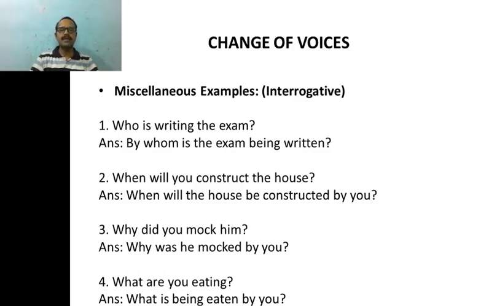When your active voice sentence begins with who, the passive voice sentence should begin with by whom. It is fixed. You cannot change it. So continue. By whom is the exam being written?